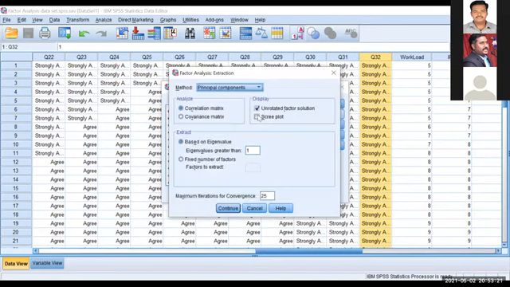Extraction, scree plot. Now I told you about the fixed number of factors. If you want, you can fix it here. Sir, I want 5 factors. Not here, I said it wrongly. This fixed number of factors option will be disabled. Previously it will be like that only. If you want to set, for example, I have 50 variables and I want those 50 variables reduced to 10 factors, then you can click this and fix 10. Otherwise, if you don't want to fix, let the factor analysis itself give me the answer. So no need to give anything. In that case, give continue.